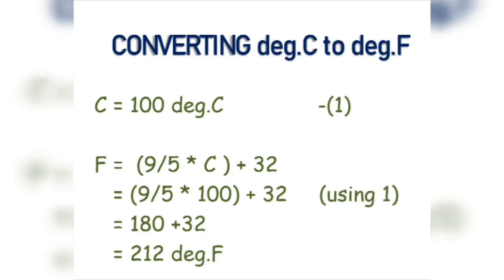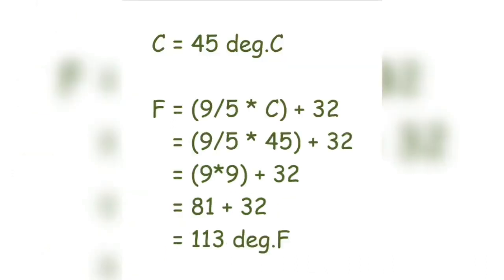Let's convert degree Celsius to degree Fahrenheit. For this, we use the formula F equals 9/5 times C plus 32. So if the value of C is 100 degrees Celsius and we put the value in this formula, we find that F equals 212 degrees Fahrenheit. Again, we know this is the boiling point of water. Similarly, if C is 45 degrees Celsius and we put the value in this formula, we obtain the Fahrenheit value as 113 degrees Fahrenheit.